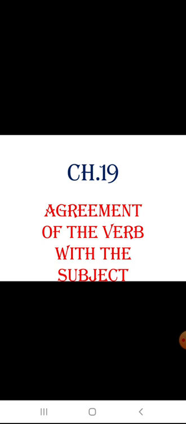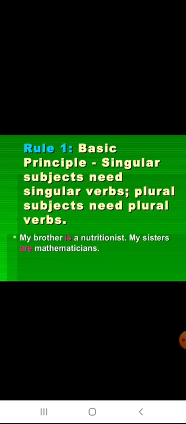Today we are going to learn chapter 19, agreement of the verb with the subject. There are 17 rules for agreement of the verb with the subject. Let us read them one by one.